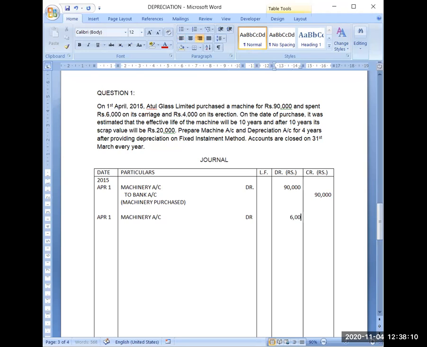Machinery account debit 6,000 to bank account 6,000. What will be the narration for it? Carriage paid for machinery.